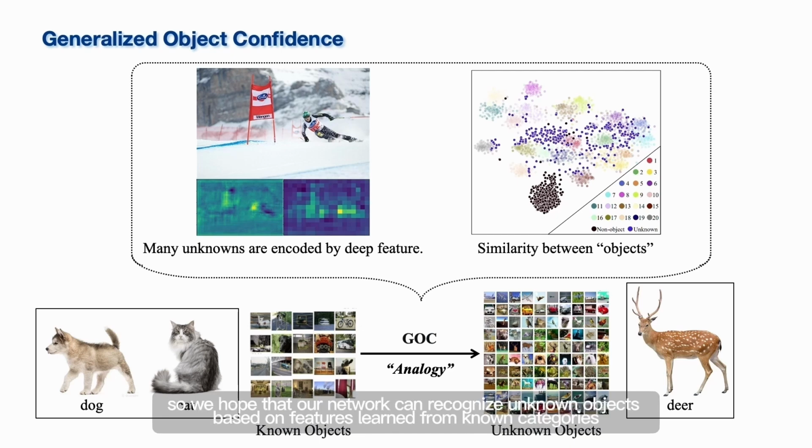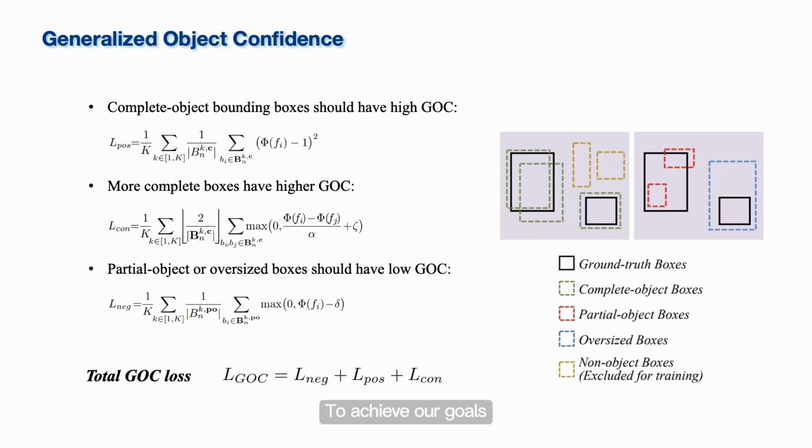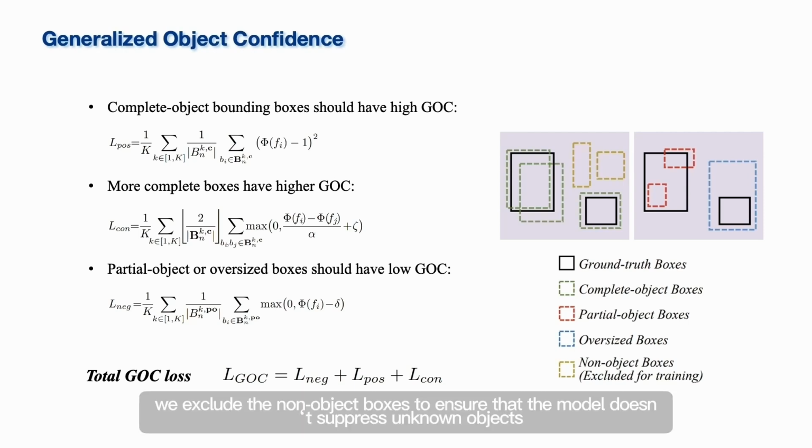So we hope that our network can recognize unknown objects based on the features learned from known categories. To achieve our goals, we divided the training samples into complete object, partial object, oversized, and non-object boxes. During training, we exclude the non-object boxes to ensure that the model doesn't suppress unknown objects.